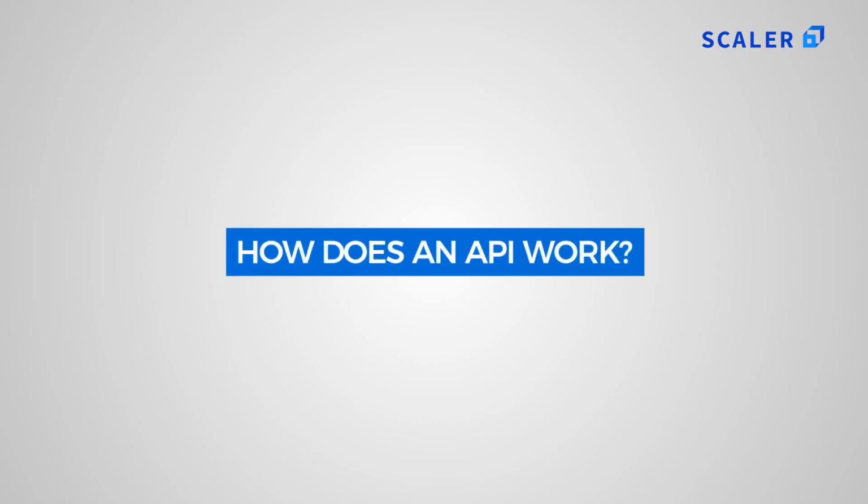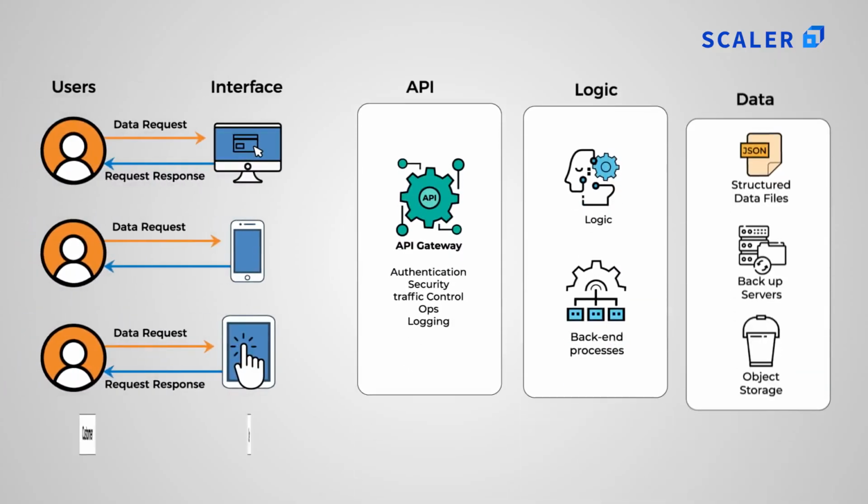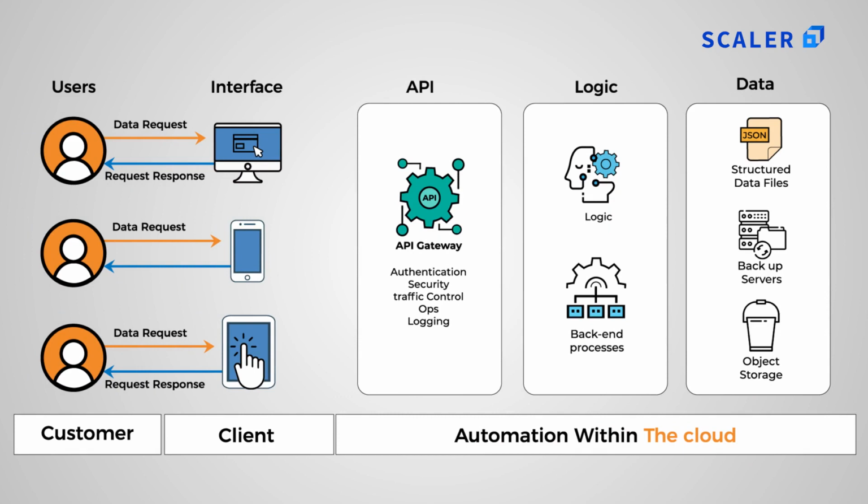How does an API work? The overall process in action is defined by a specification that defines how applications communicate with one another. This is a brief of what happens behind the scenes.